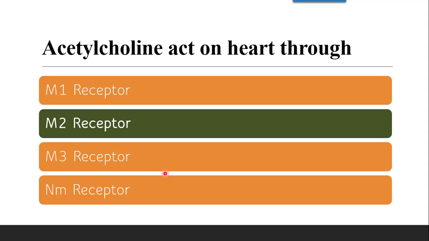There are basically two receptor types which act on the parasympathetic system, muscarinic and nicotinic. Nicotinic is further subdivided into NM and NN, and muscarinic into M1, M2, M3, M4, M5. So the M2 receptor is responsible for the action on the heart.